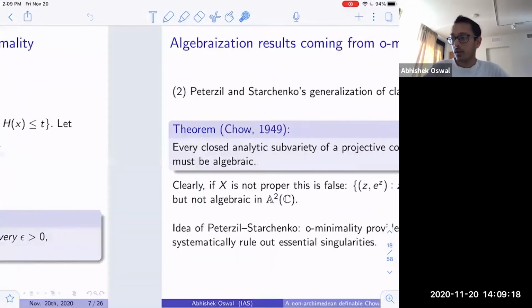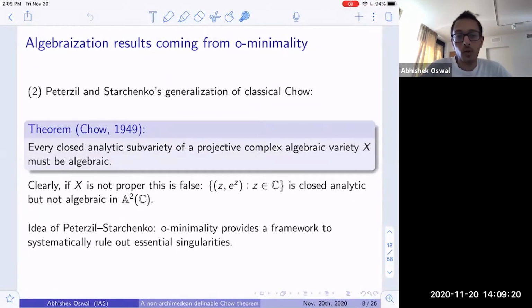And the second important algebraization result that is very useful is the following generalization of Chow's theorem due to Peterzil and Starchenko. The classical Chow's theorem says that every closed analytic subvariety of a complex projective variety is in fact algebraic. But if your variety is not projective, then this is clearly false. The standard example is the graph of the complex exponential function. This is a closed analytic subvariety of A^2, which is not algebraic.